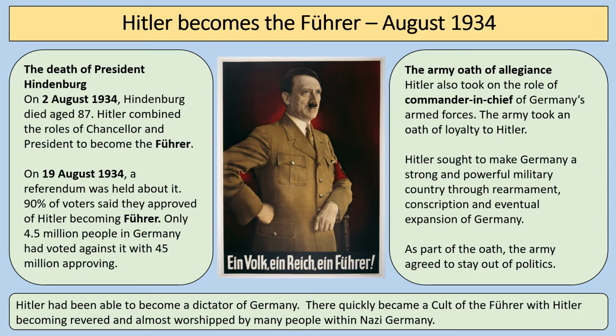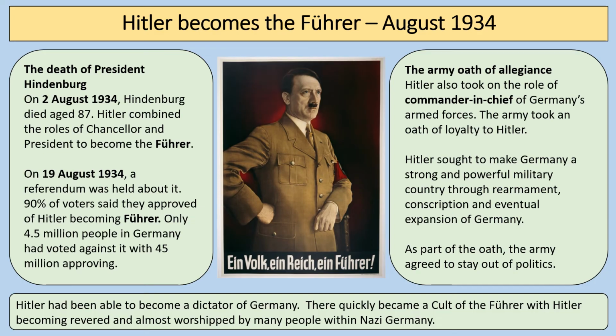So the only thing left that was really holding Hitler's power back was the fact that President Hindenburg was still there, and President Hindenburg, I suppose, could have moved to get rid of Hitler, although I think that would have been pretty difficult to do by July 1934. Hindenburg was aging anyway, and on the 2nd of August 1934, Hindenburg died. Sometimes people say, was he murdered? Was he done away with? I don't think he was. He was 87, so it was perfectly reasonable that he would have died of natural causes.